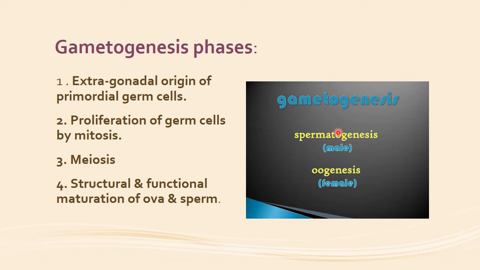The process of gametogenesis in the males is called spermatogenesis, and in the females it is called oogenesis. It involves four phases: the extragonadal origin of the primordial germ cells, then the proliferation of the germ cells by mitosis, then the reduction division, that is meiosis, takes place. Then is the structural and functional maturation of the gametes, that is the ova and the sperm.